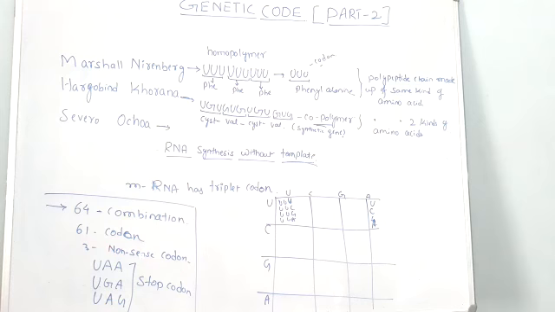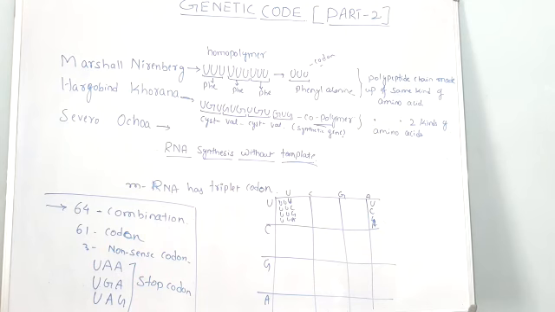What does it mean, nonsense codons? Otherwise they are also known as stop codons. Why are they called stop codons? Because these three codons are going to stop the translation process or synthesis of protein. The polypeptide chain formation is stopped by these three nonsense codons, and they are UAA, UGA, UAG. So these three are known as stop codons, which are going to stop the protein synthesis.